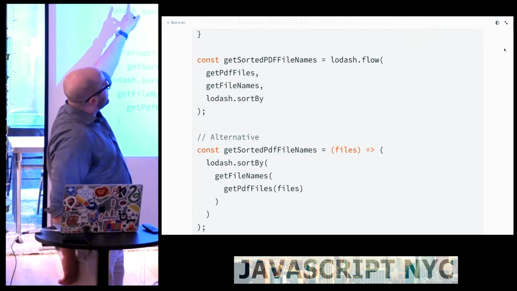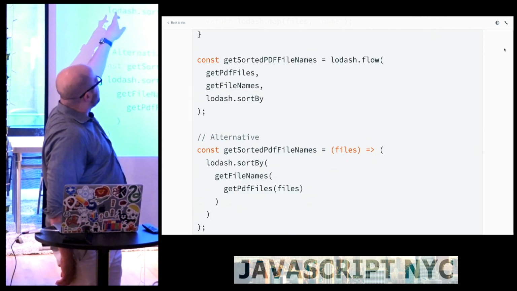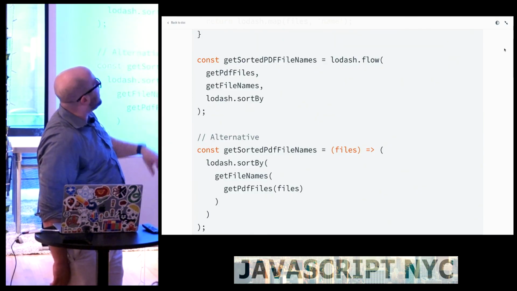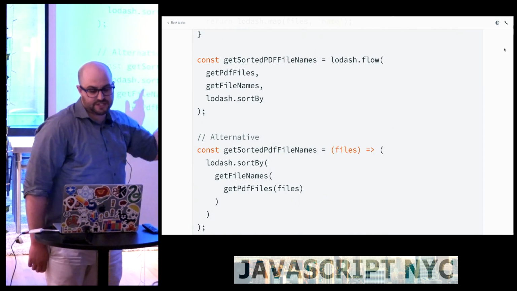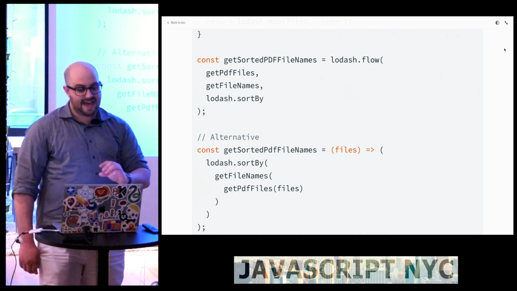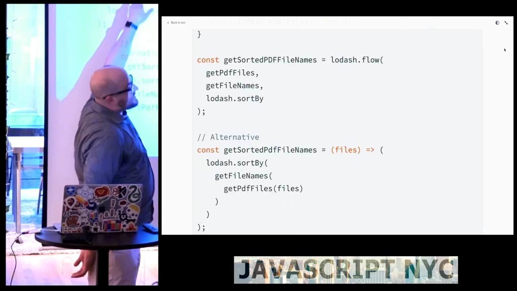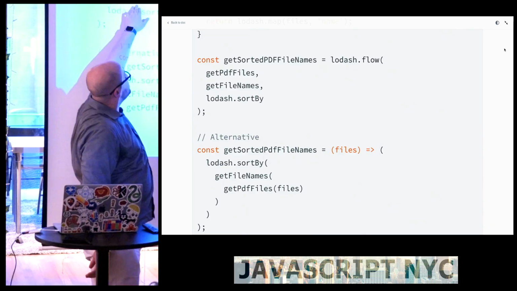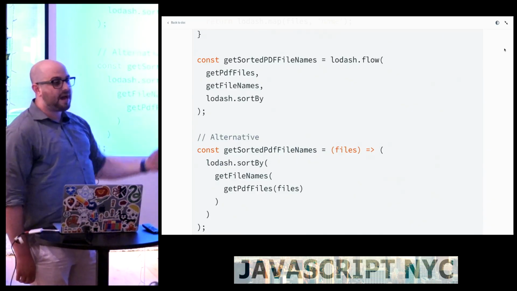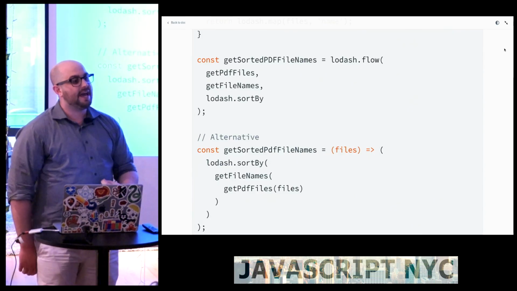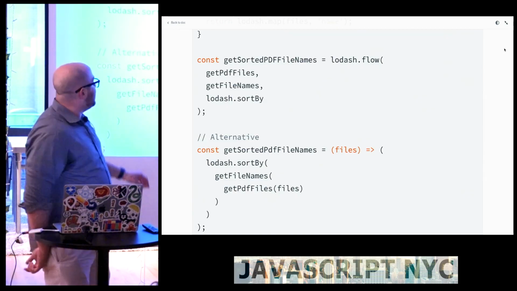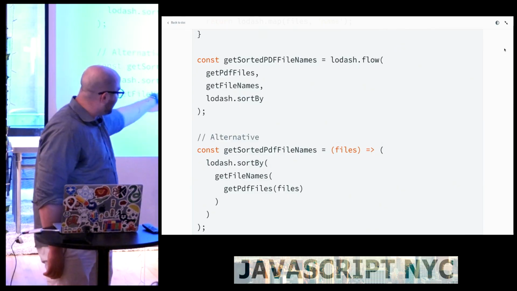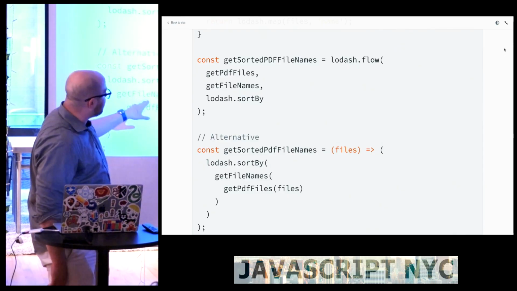But anyway, so I pass get PDF files to it, get file names to it, and then it's actually already an array of strings, so I just give it lodash.sortBy, and it produces a new super duper function called get sorted PDF file names that will take whatever its arguments are, pass it to the first function, and then this function's output will go to this function, and then this function's output will go to this function. And we've now combined these little functions that are very general into something bigger and more complex. And just to illustrate what's going on here, it's the exact same thing as doing this, where we call get PDF files, we call get file names, and then we sort them.